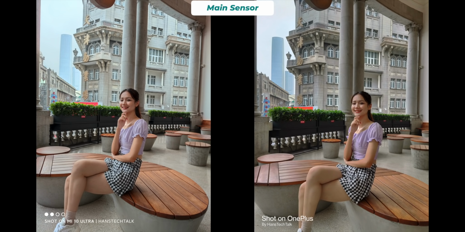Yeah, I believe that a lot of you watching this video right now would like the brighter shots on the right. But remember that Xiaomi Mi 10 Ultra can get brighter than that. However, sometimes that brightness leads to overexposure. Xiaomi Mi 10 Ultra comes with two telephoto lens.